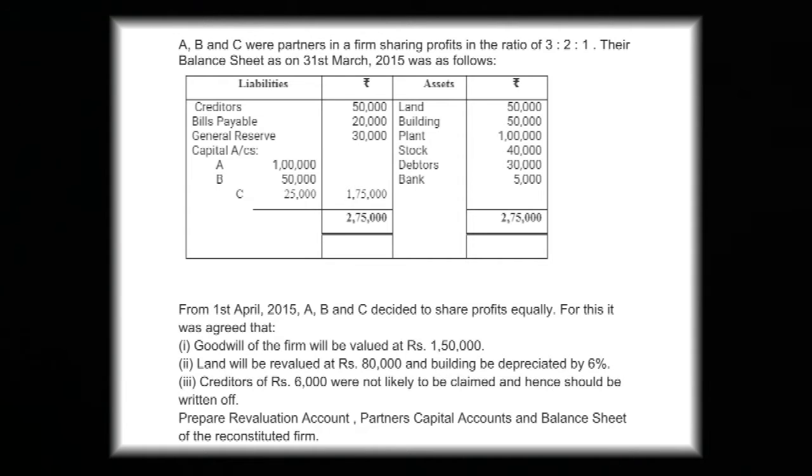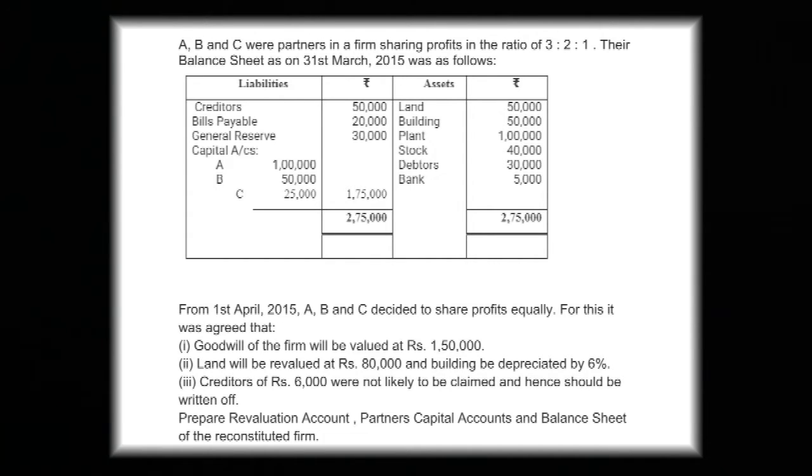So in this question, we have to prepare revaluation account, partners capital account and the revised balance sheet of the firm after changing their profit sharing ratio. The old ratio they have is 3:2:1. Now the new ratio will be 1:1:1. So the goodwill of the firm is given 1,50,000. Land will be revalued at rupees 80,000 and building be depreciated by 6%.